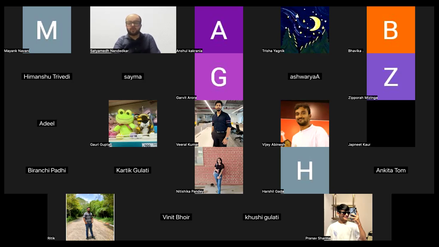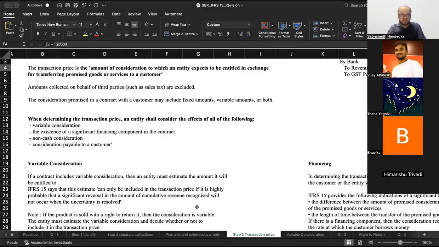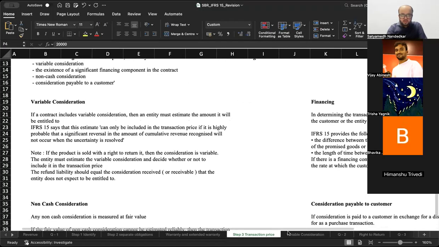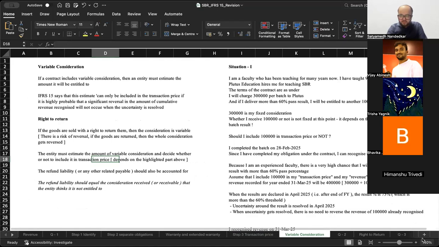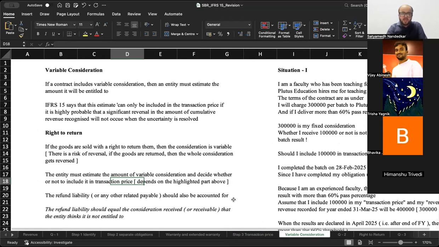Now, once we have understood what variable consideration is, we'll have to go deeper into understanding when to record the variable consideration. Okay, what does the rule in IFRS 15 specifically tell you? The rule says if a contract includes variable consideration, the entity must estimate the amount that it will be entitled to.